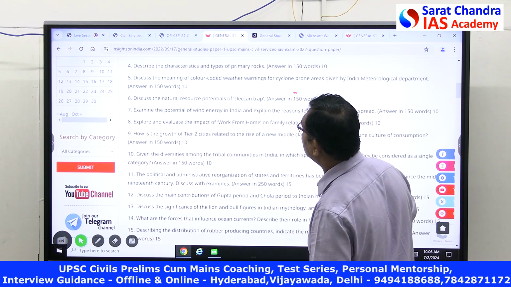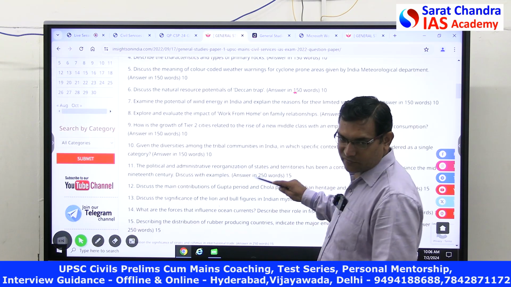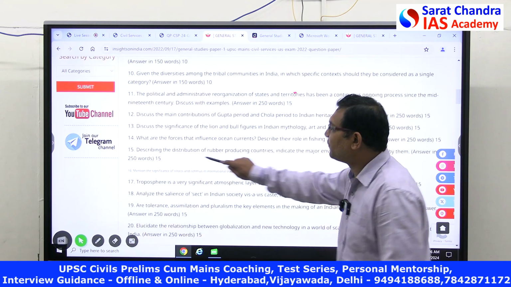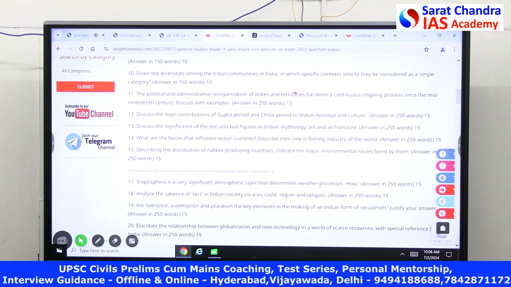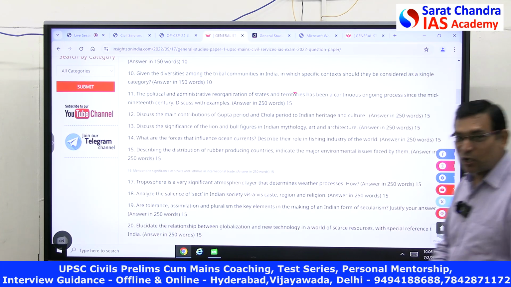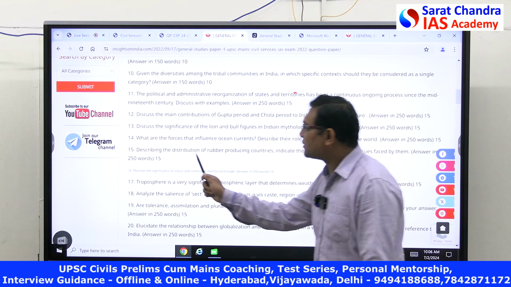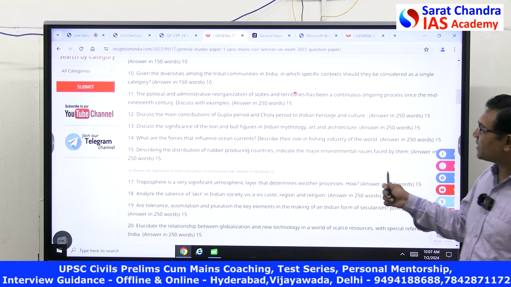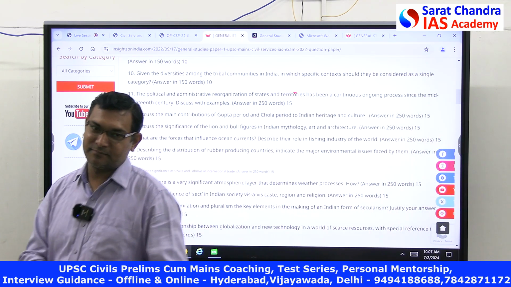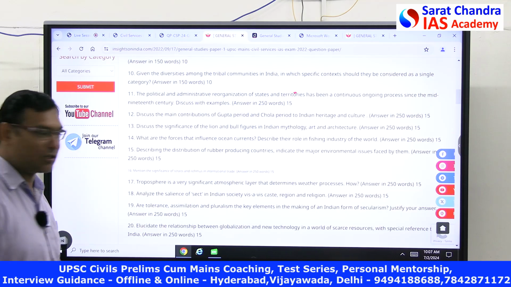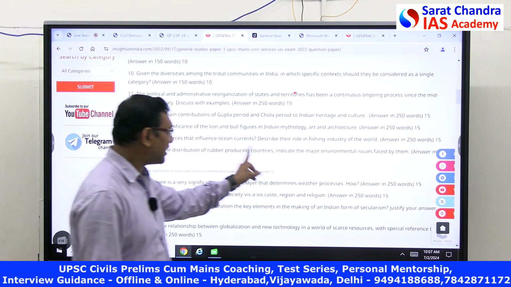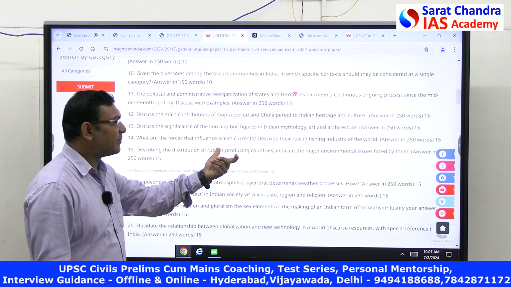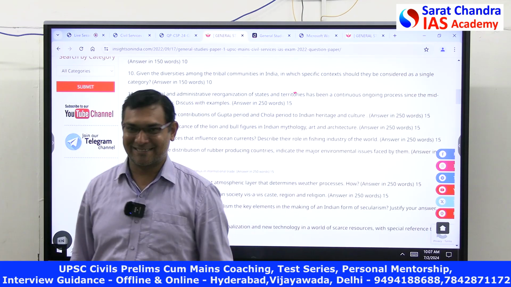No, that is cyclone. That is purely geography. We have seen the color codes of the cyclones. The 15th one has two parts. One is a pure geography question: describe the distribution of rubber producing countries. Indicate the major environmental issues faced by them. So the first one is the geography part, the second one is the environmental part.